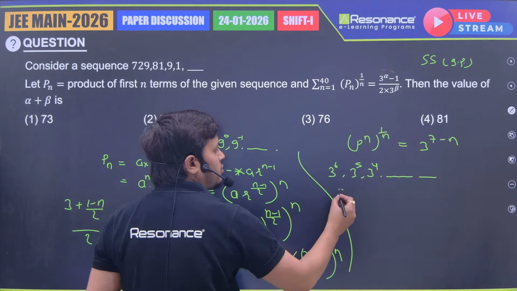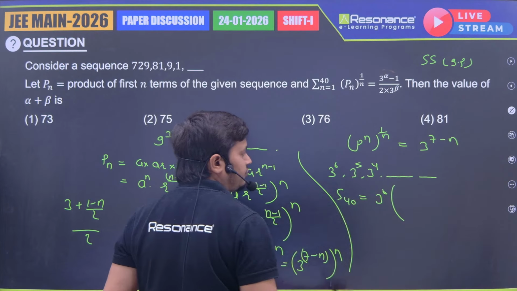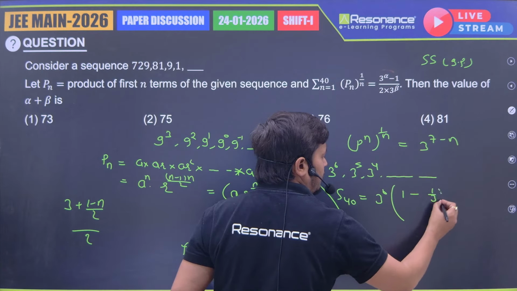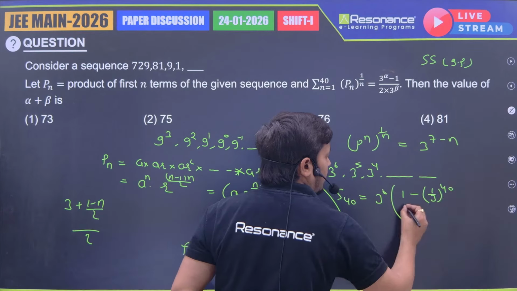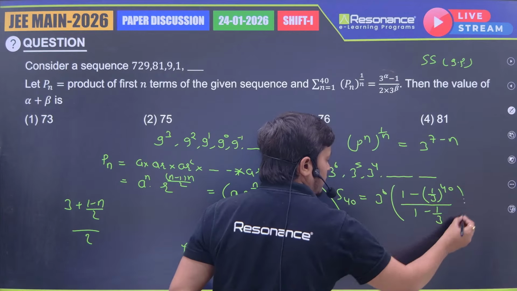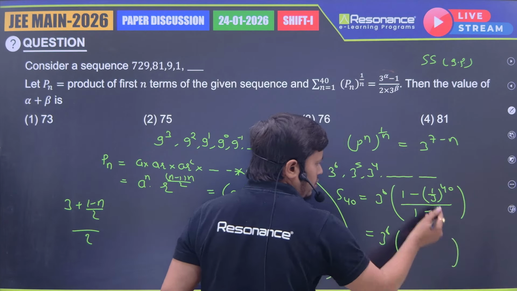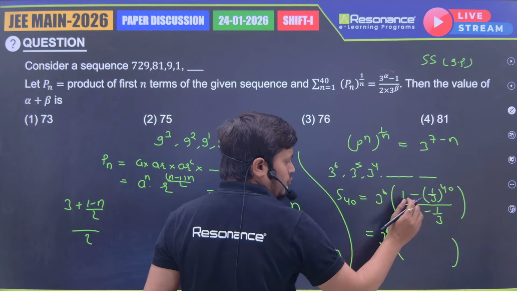And what do you want? Sum of 40 terms. So a is 3 power 6, then 1 minus r to the power n, number of terms. How many terms do we have? 40, divided by 1 minus r, where r is 1 by 3. Okay. Now 3 power 6 here, 3 power 40 is the LCM. 1 minus 1 by 3 is 2 by 3.